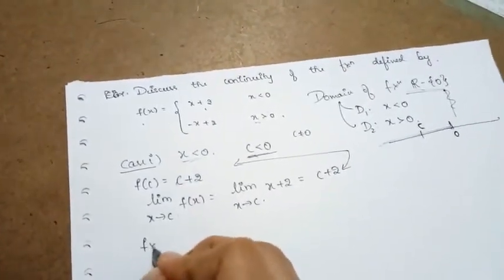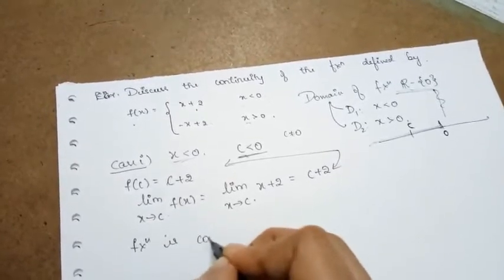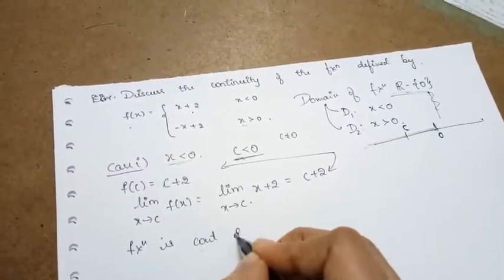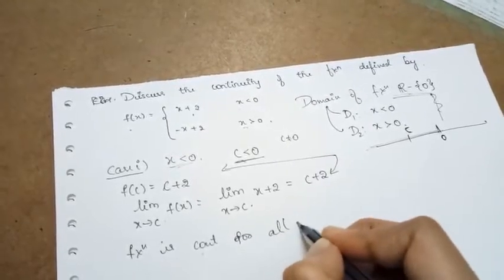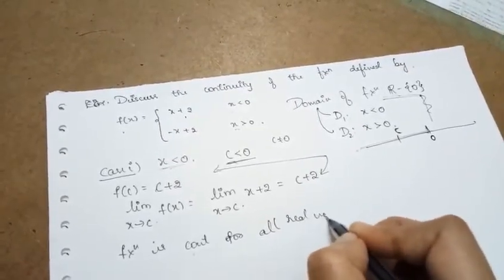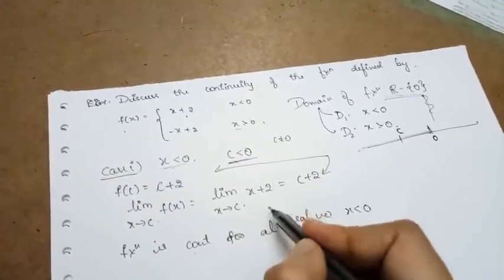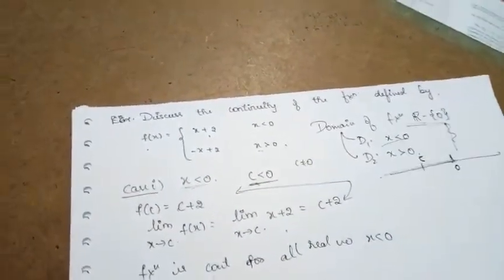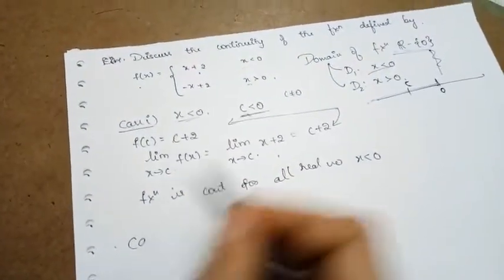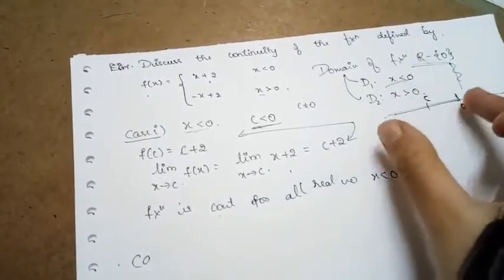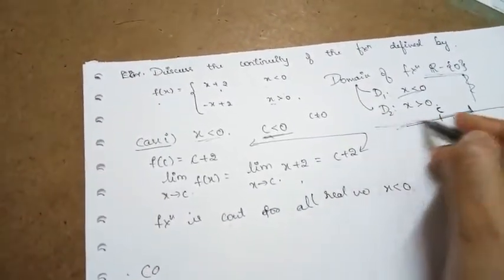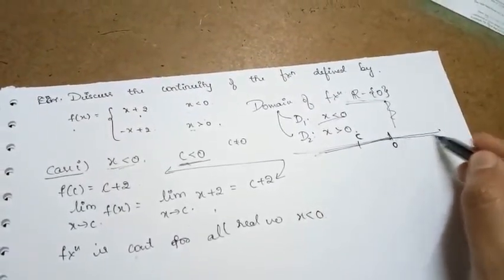So we can say that the function is continuous for all real numbers x less than 0, or the function is continuous in the domain D1, where D1 is nothing but x less than 0. So in this domain D1, upon all these points, the function is continuous. Now let us see in case 2, when x is strictly greater than 0, whether the function is continuous or not.